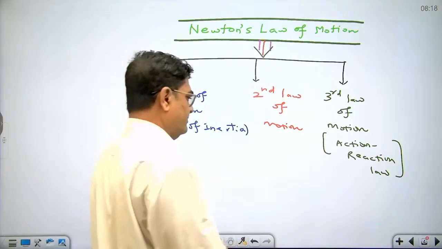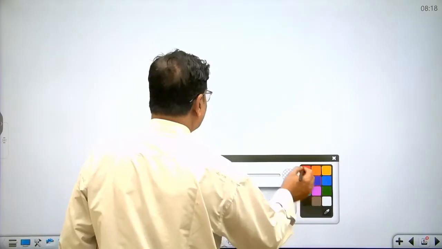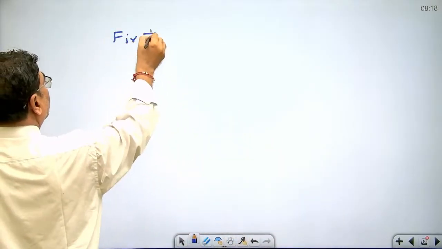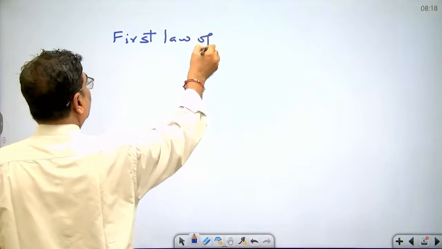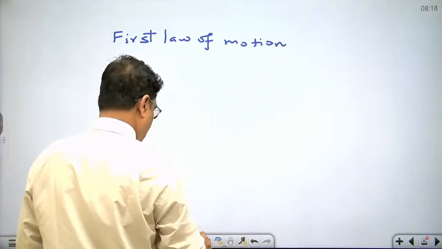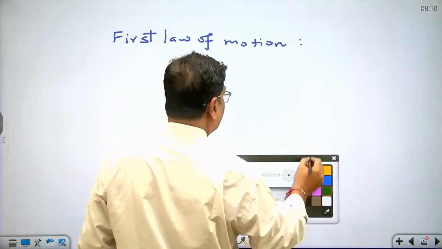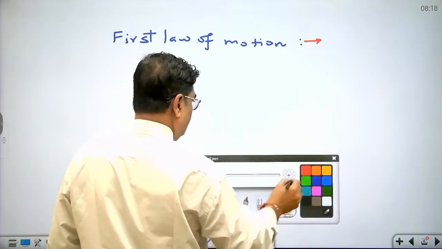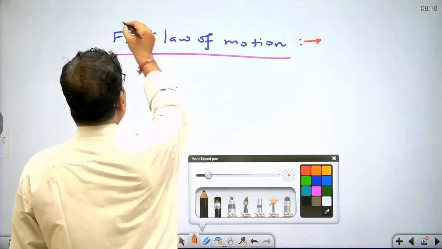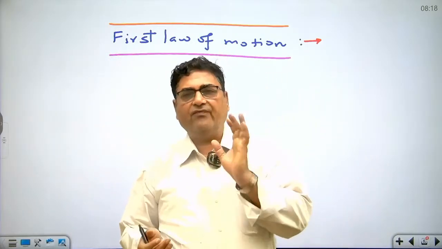What is the first law of motion? This first law of motion is also known as the law of inertia. That is the first thing.